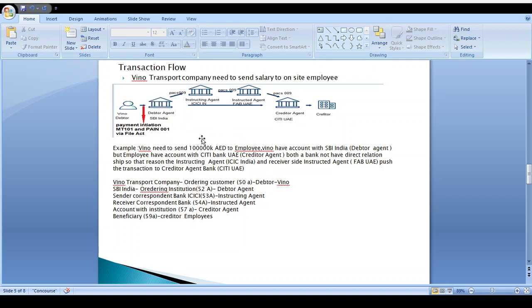After that, debtor agent bank SBI validates this file at the structure level, nomenclature level, as well as the file format level. If any of the validation fails, they send a NAK saying this file format is not correct, please correct it. That information is not correct, please correct it. They get the notification from Vinod. After Vinod makes the modification, he sends the details to the debtor agent bank.